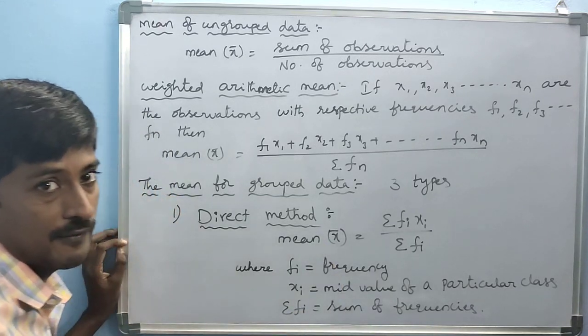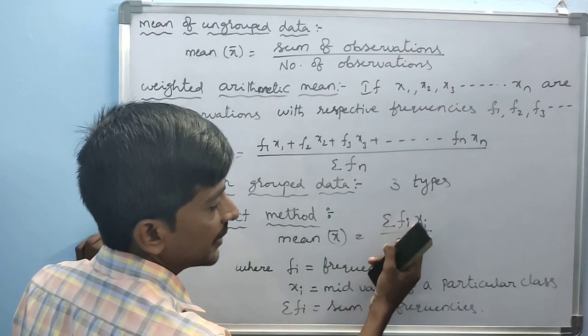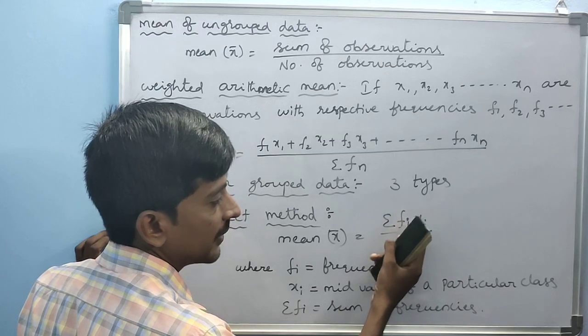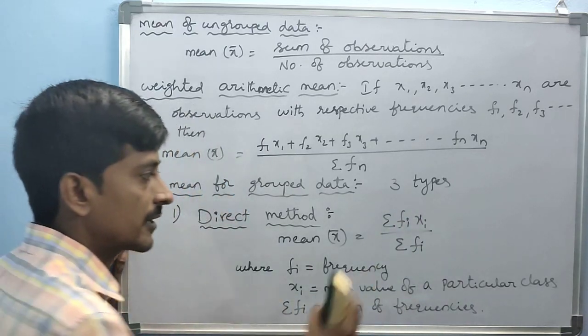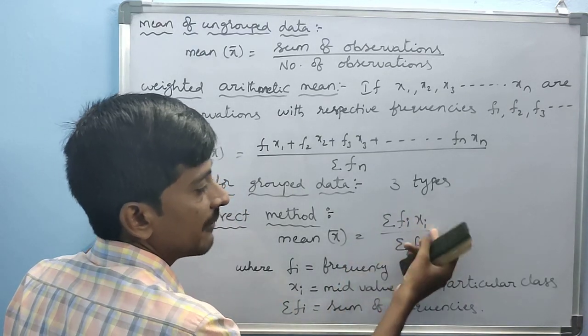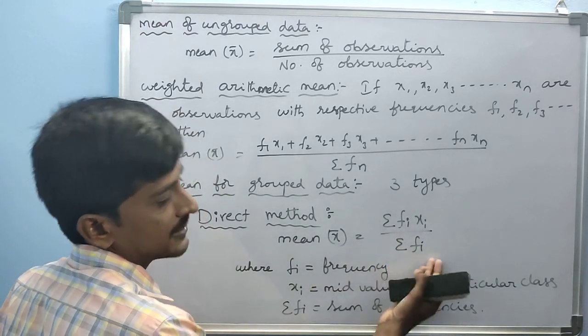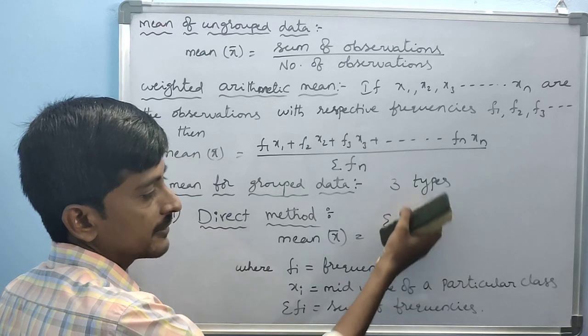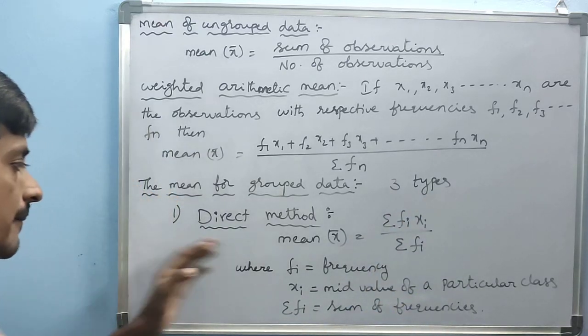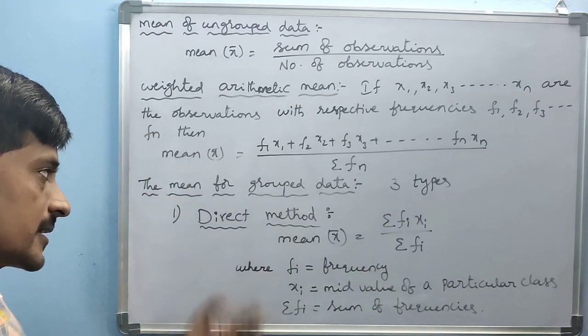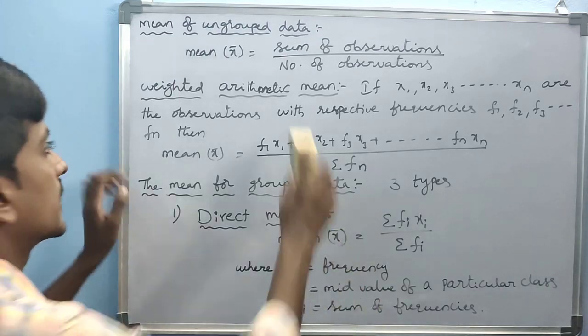Sigma means sum of. So first multiply fi into xi, the frequencies and mid values, after that add all of them to get sigma fi xi, then divide by the sum of all frequencies, sigma fi, and you will get the mean. This is the formula for the direct method.